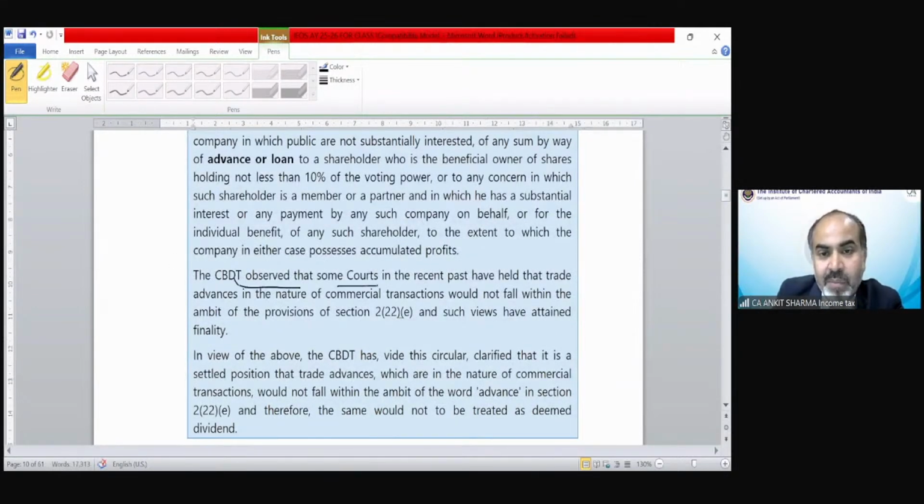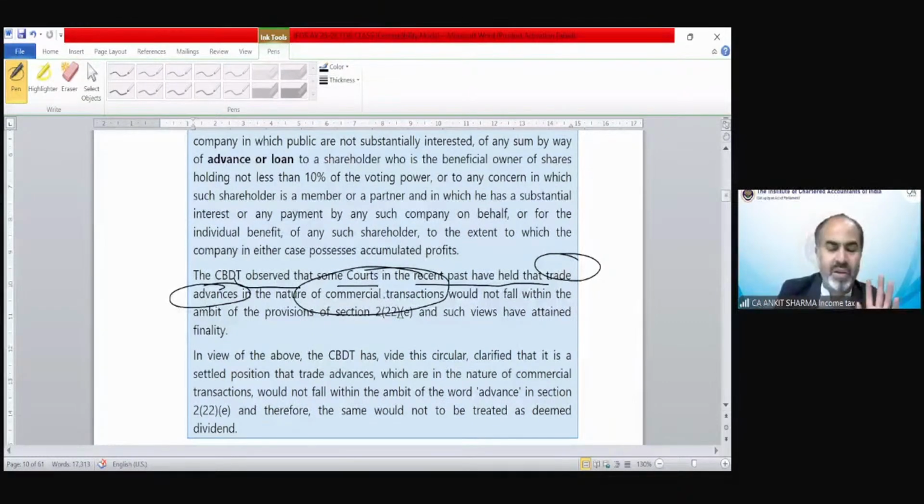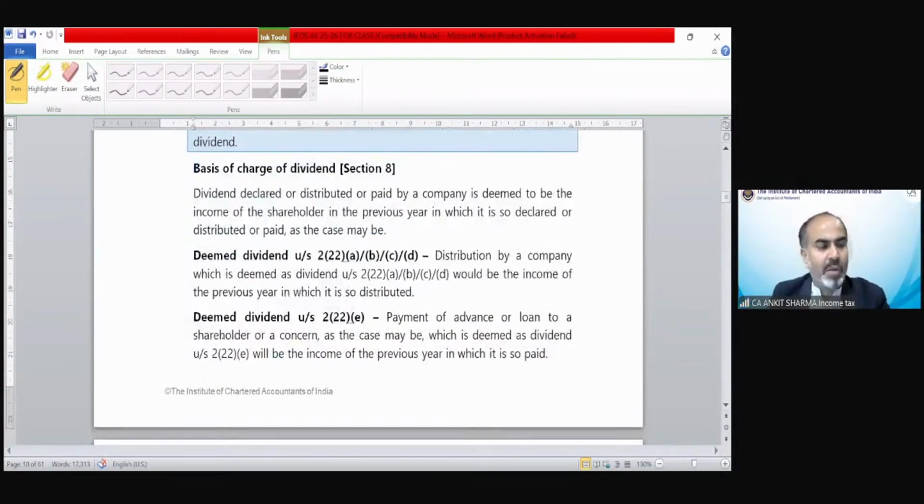CBDT observed that some courts in the recent past have held that trade advances, it should be trade advances in the nature of commercial genuine transactions. So in some cases, it has been decided that if there are advances against any trade advance, against any commercial transaction, that would not be treated as deemed dividend. That view has been upheld by the CBDT. Yes, that would not be treated as deemed dividend. Now, the basis of charge of taxability, we have already discussed that.